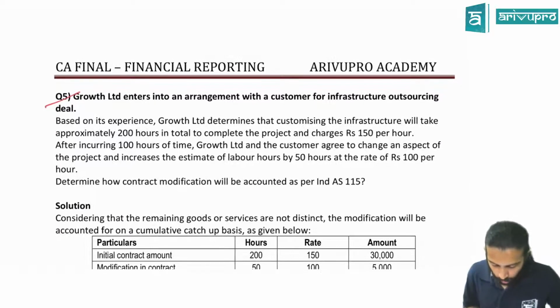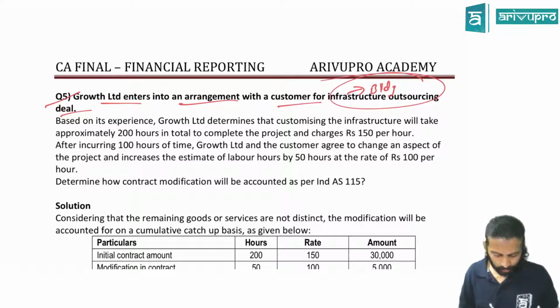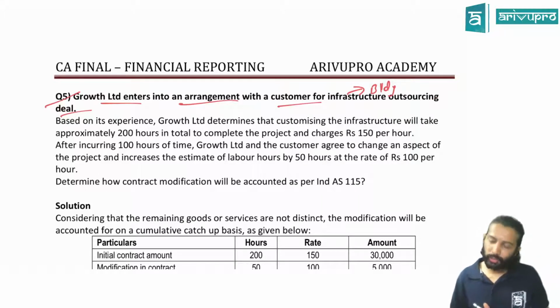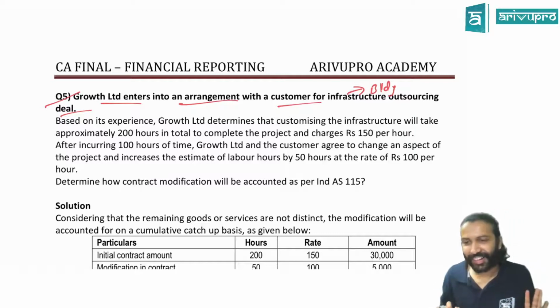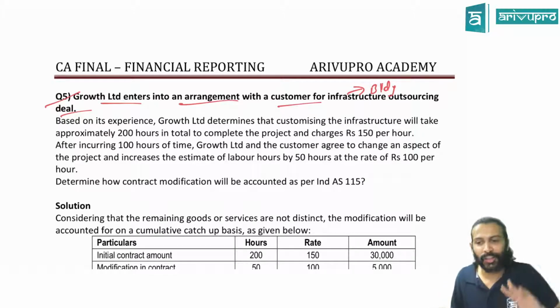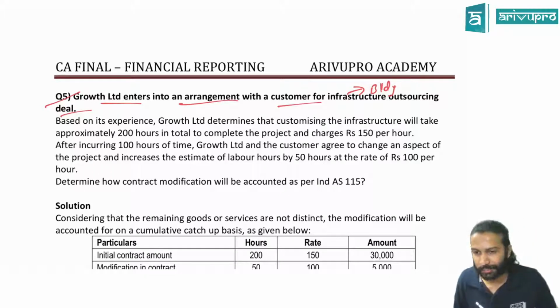Okay. Growth Limited entered into an arrangement with the customer for an infrastructure outsourcing deal. Infrastructure means you could call it a building. For our understanding, let's say it's a building construction contract. So for a construction contract, should we apply AS5, AS7 or AS9? No AS7, no AS9. It is Ind AS 115. It covers construction related contracts and also normal goods and service contracts. It is covered here.